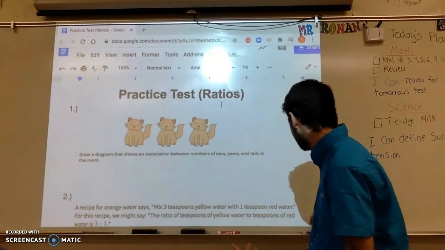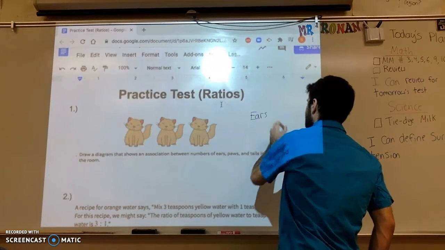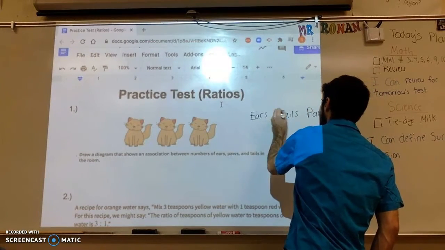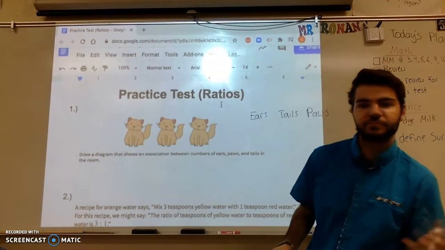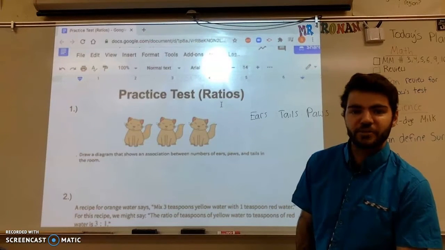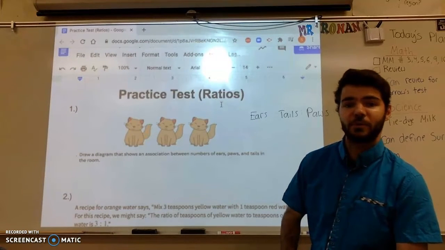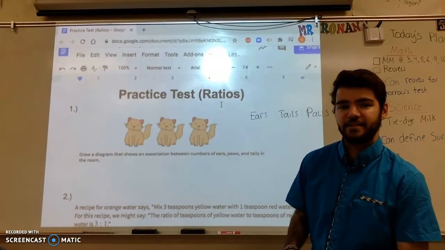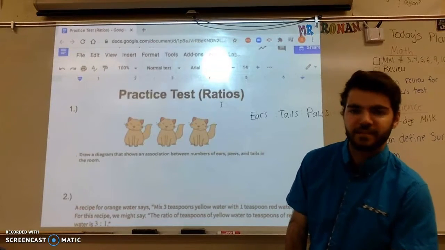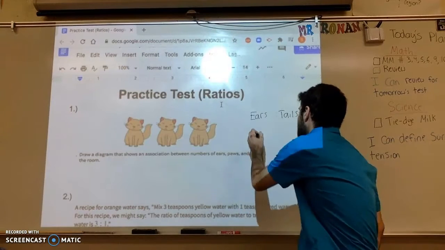So let's just go ahead and say it's going from ears to tails to paws. I'll give you probably four options, and I'll say, which of these four options represents the ratio going from ears to tails to paws? And the key thing to remember when we're dealing with ratios is the order matters. So if I'm asking you to make that ratio go from ears to tails to paws, you have to figure out how many ears you see in this picture. If I'm counting on this picture, I see 6 total ears. Each cat has 2. So I would say 6 ears.